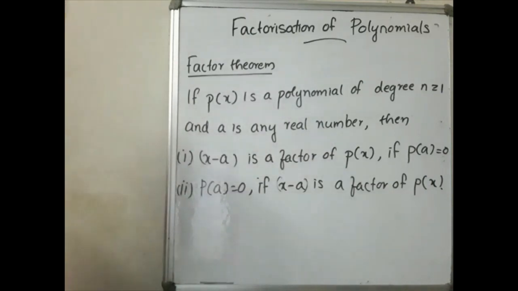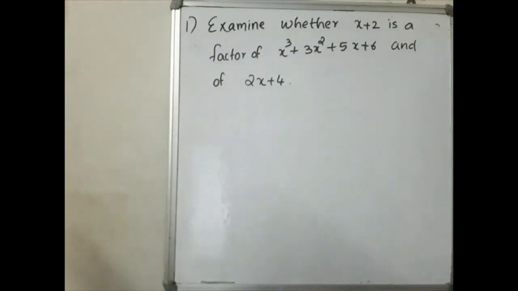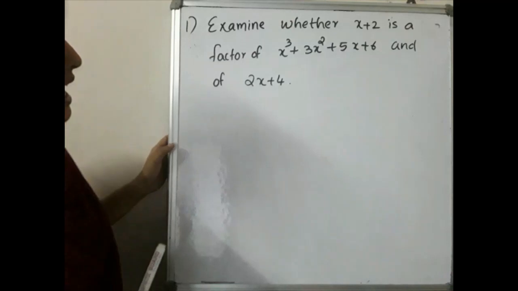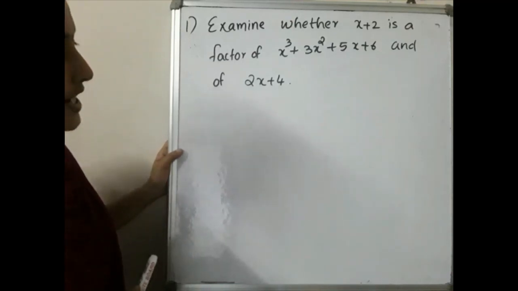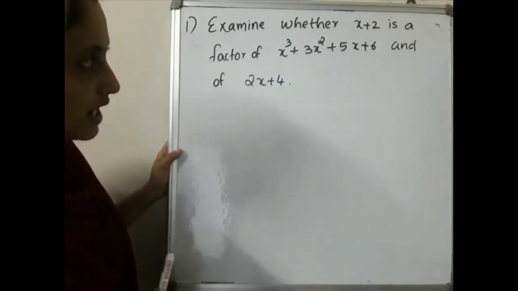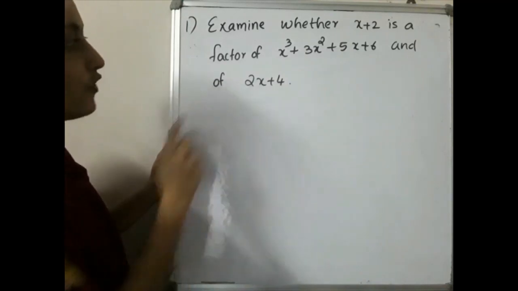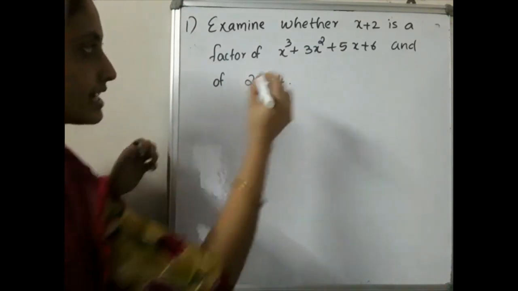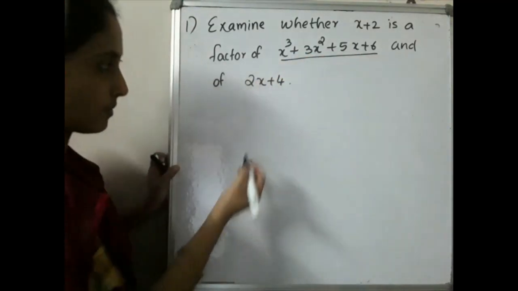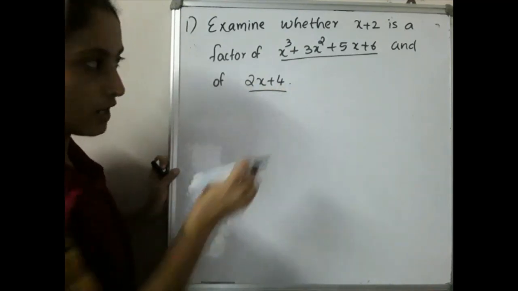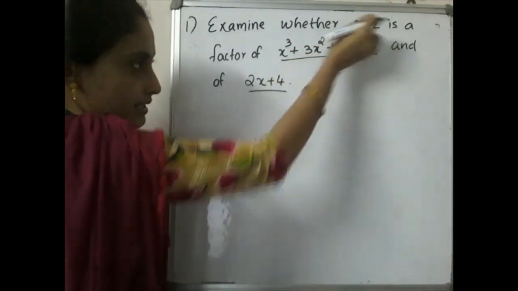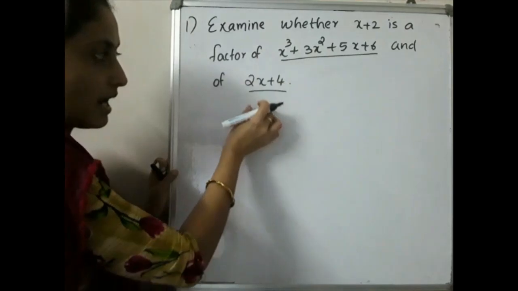Please write down the first question. Examine whether x plus 2 is a factor of x cube plus 3x square plus 5x plus 6 and of 2x plus 4. So this is our first polynomial, and this is our second polynomial. We have to divide this polynomial by this one and that polynomial by this one.